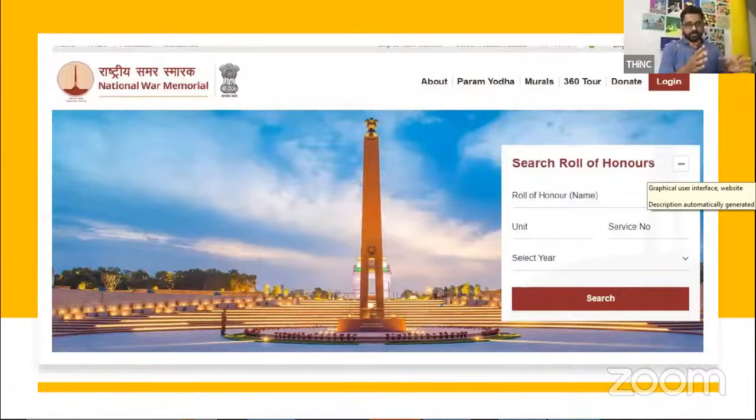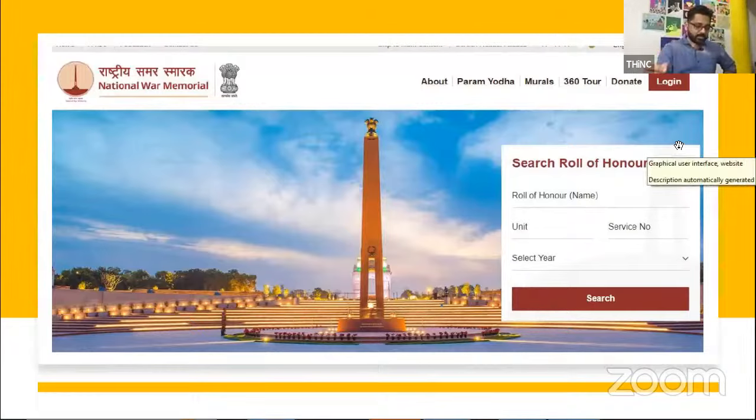Okay, so this is basically the website. The screenshot that I have kept is basically the website. Any additional information you have, Rishi, Isha, Sharat, Shivratri, please do share so that everyone gets to know also. Okay. So basically you have a website and all. It's the roll of honors. It's basically to remember the great soldiers who have given their lives for our country.